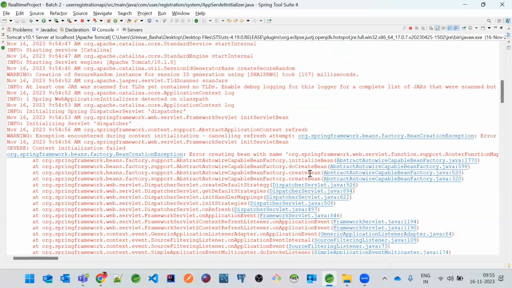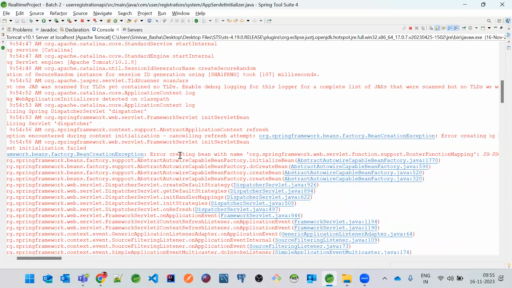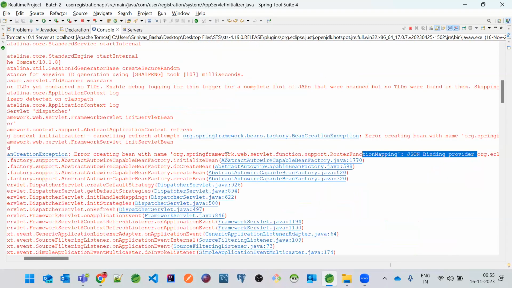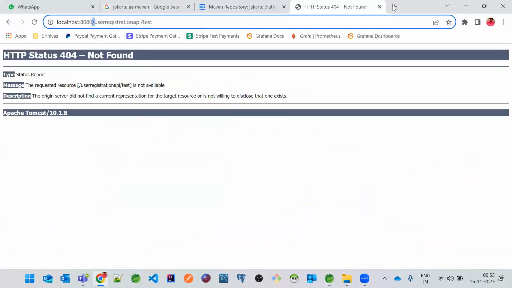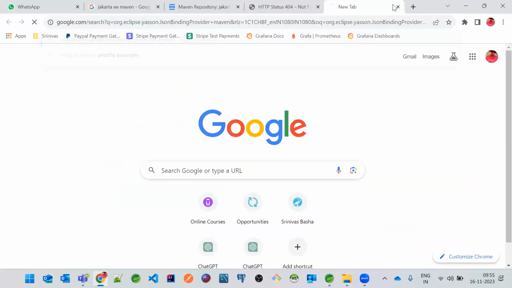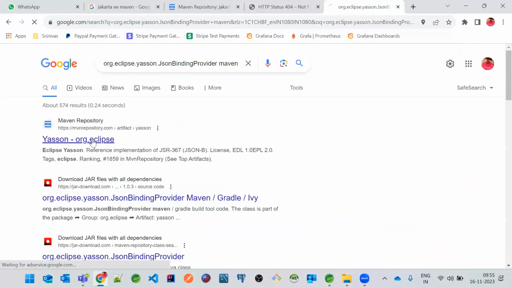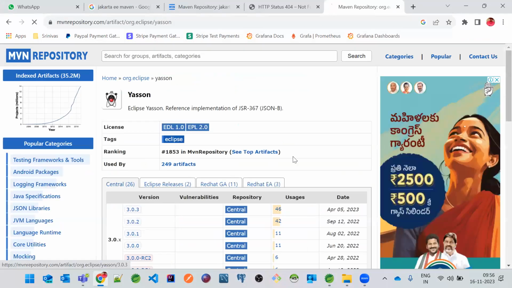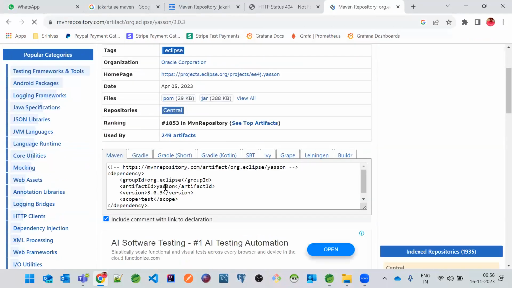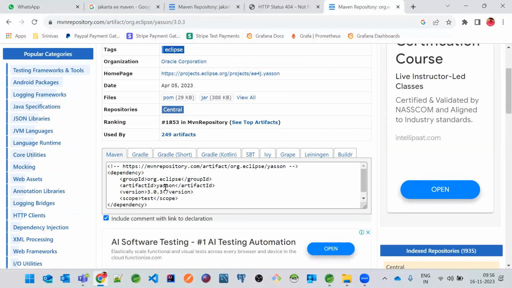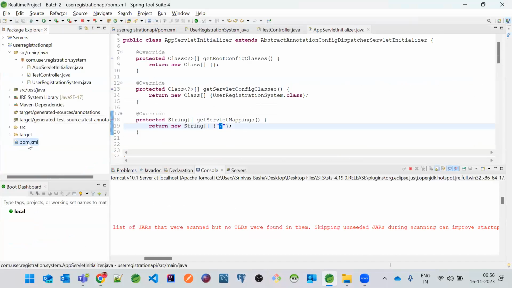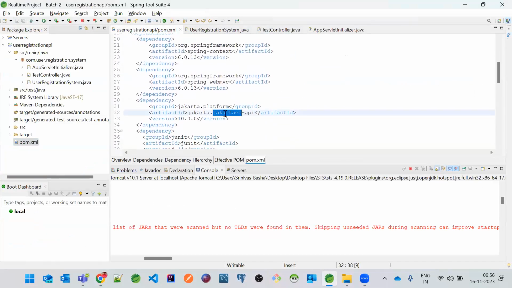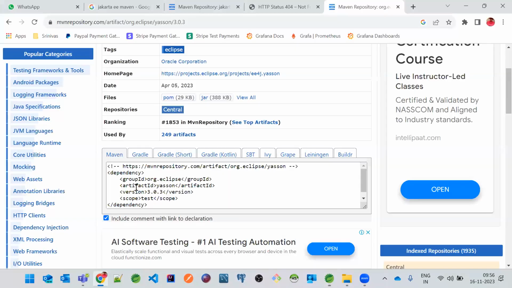So I will tell you what used to happen in previous days. Probably if you just see this, copy this. Previously, the problem was, see here, we'll get the dependency. So people will try adding this JSTL. This is not required, first of all. But how to get these missing classes? If you see over here in the pom.xml, we have Jakarta API. It has all these dependencies, like this one also.